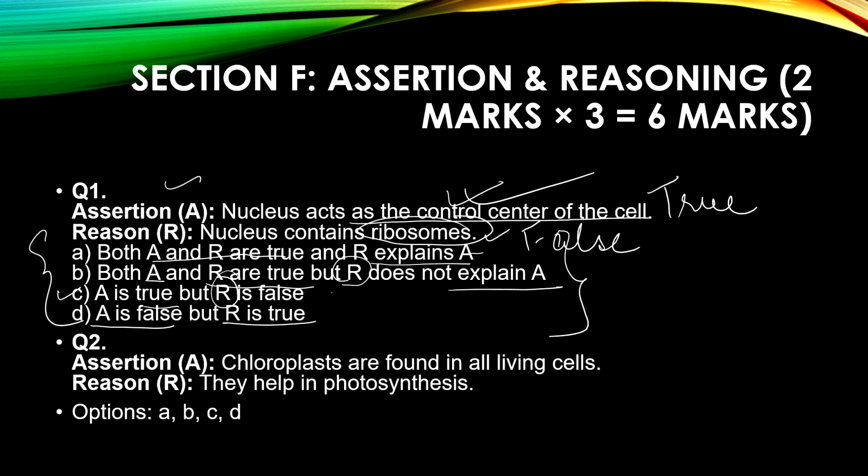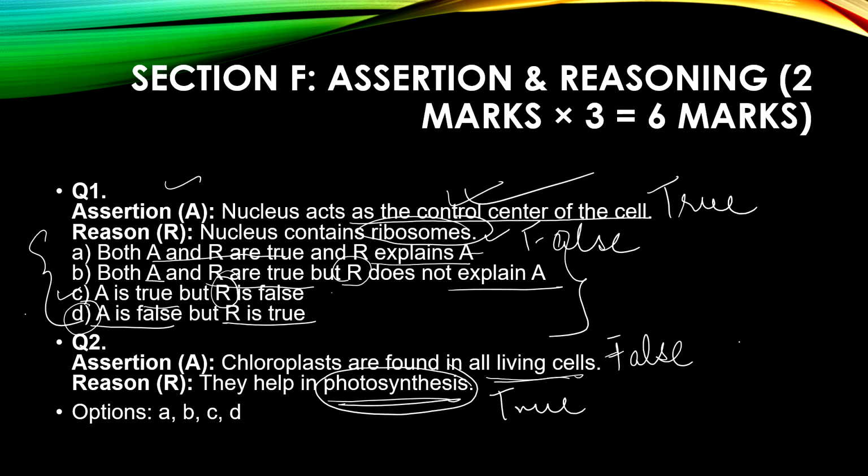Now the next one: chloroplasts are found in all living cells and they help in photosynthesis. Chloroplasts helping in photosynthesis is true, but chloroplasts being found in all living cells is false. So A is false but R is true. The assertion is not true but R is actually a true fact. So it should be option D. Okay, let us move on to the next one.